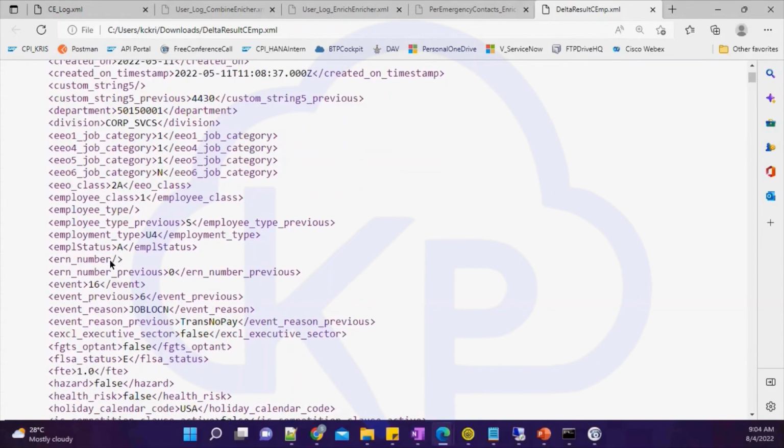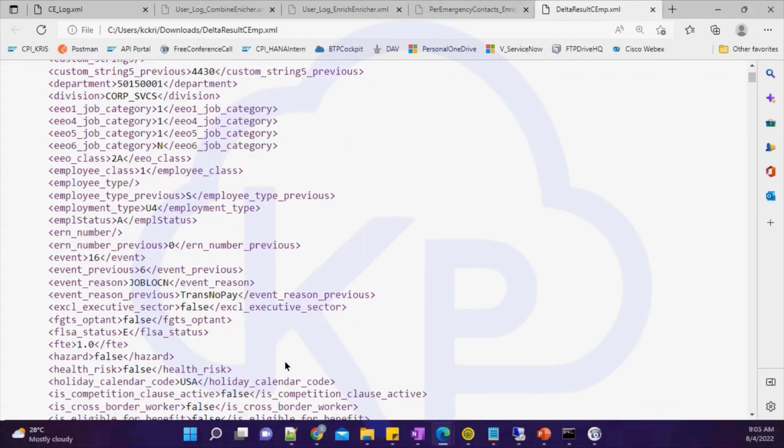There was no value, the previous value existed here, and now the number is 0. Like, event 6 was the previous, now the current event is 16. Basically, the previous value I was just mentioning, they have now deleted. There is no ERN number. Similarly, the current event is 16, the previous event was 6. So like that, you can check for the changes.